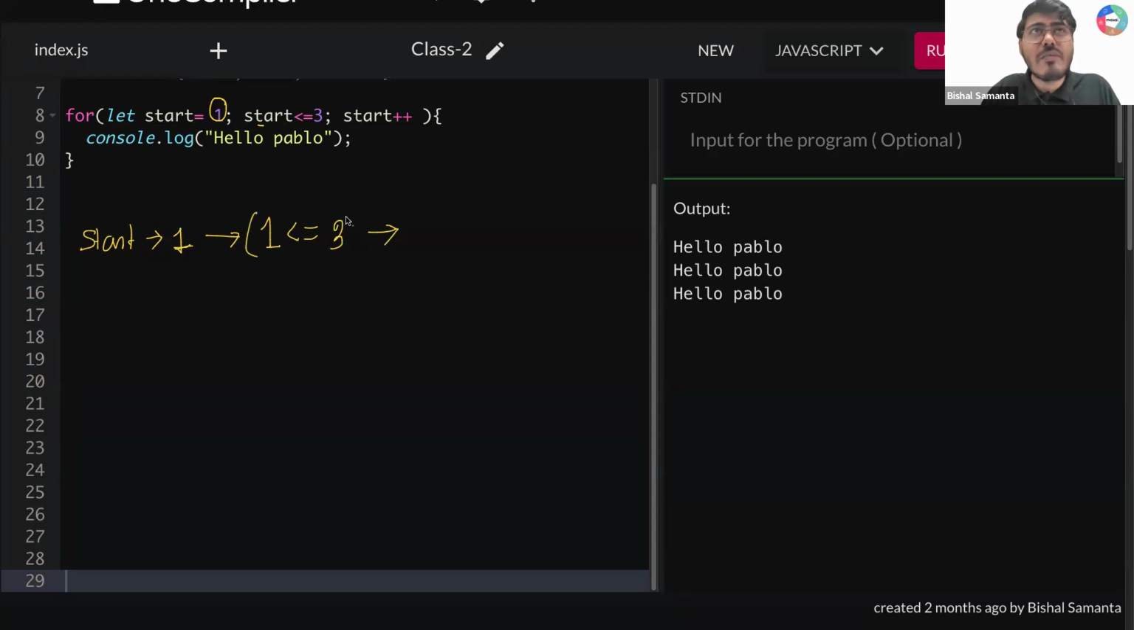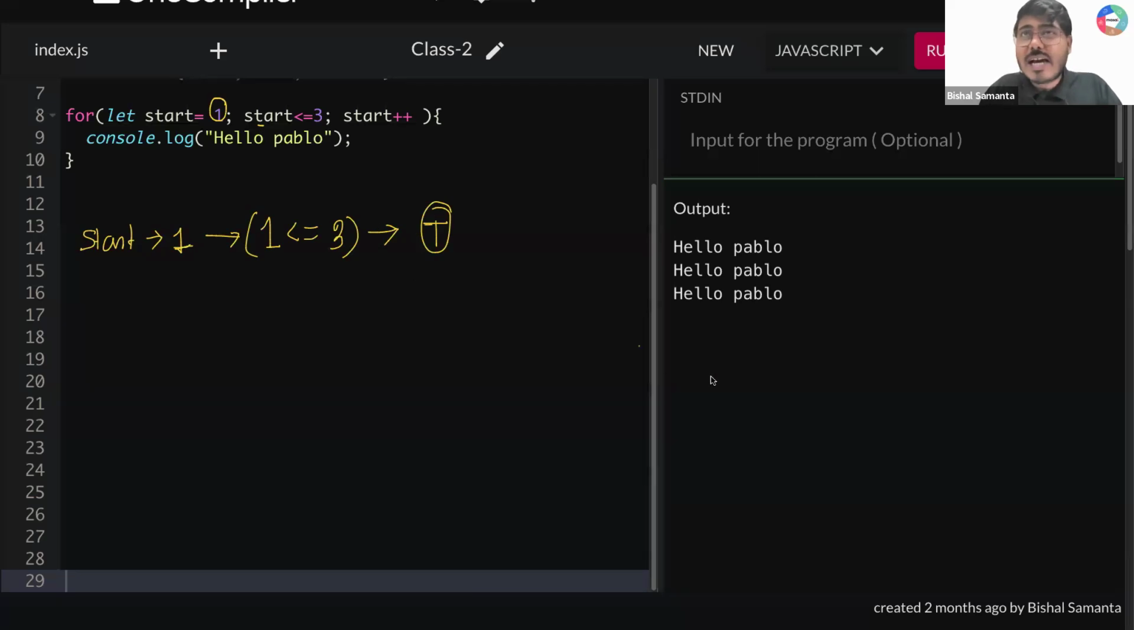And I need everyone's response. Can you tell me what will be the final output from this? I'm saying 1 less than equal to 3. So 1 is smaller than 3, right? So what is the final output here? The final output I'm getting is true, right?